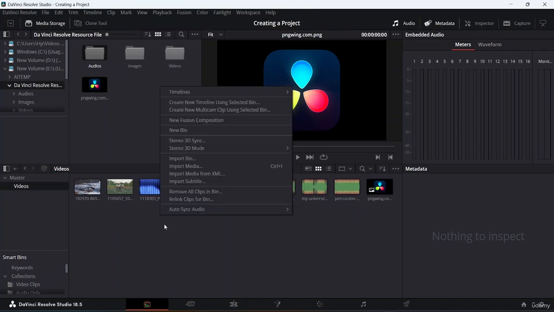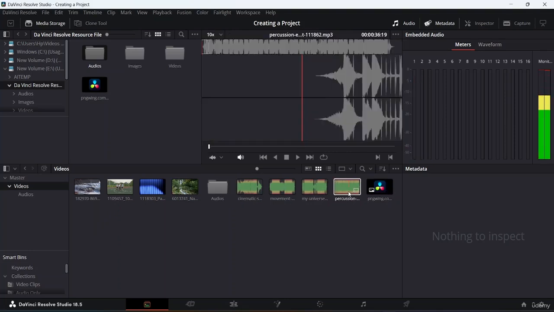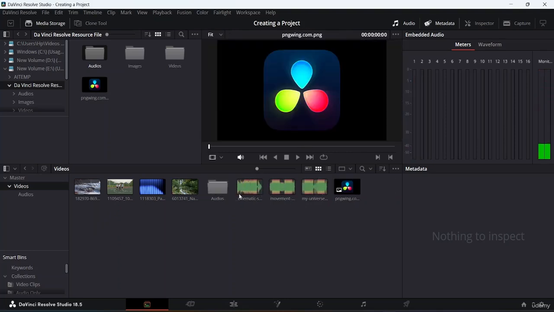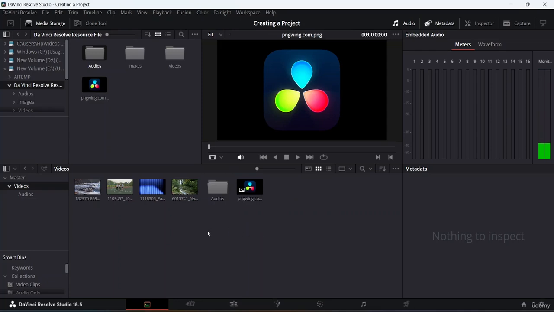Now if you right click and want to create a new bin, you can come here and click on new bin, and it will create a bin for you. Let's name this one audios. And what I'm going to do is import all of this audio by just dragging and dropping it over here into my bin, or you can also call it a folder.